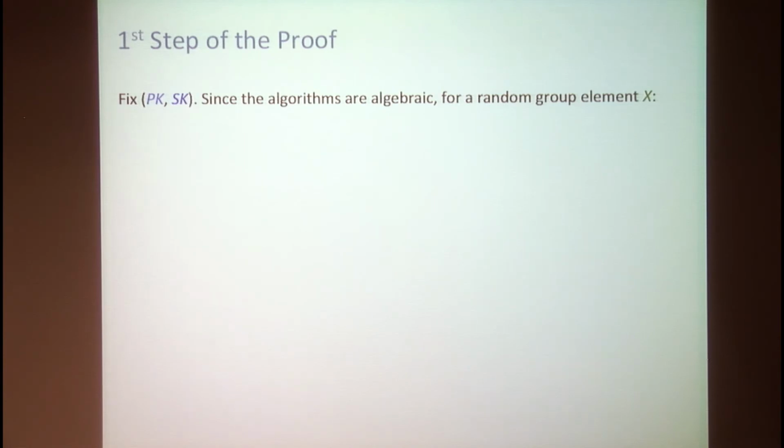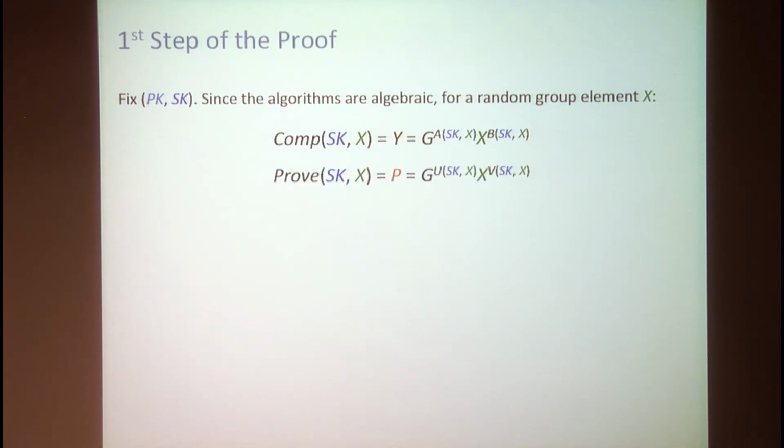So for the first step, let's fix the public key and the secret key and consider a random group element x. Since the algorithms are algebraic, the output should be equal to the group generator g raised to the power of a function a of the secret key and of the input, times the input raised to the power of a function b of the secret key and the input, where these functions a and b can be computed using the structures. And in a similar way, the proof should be equal to g to the power of a function u times x to the power of a function v.